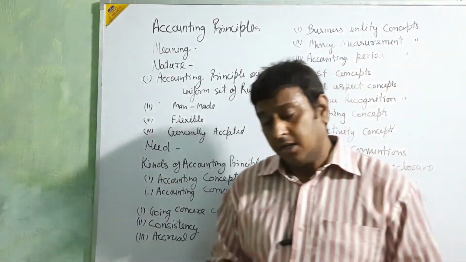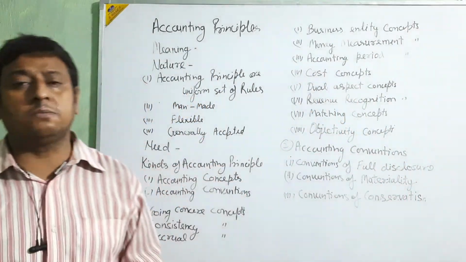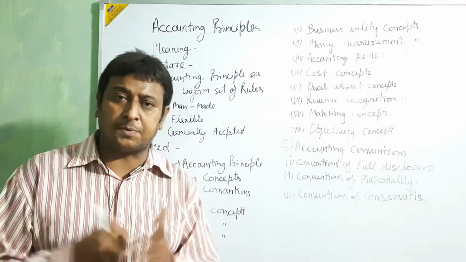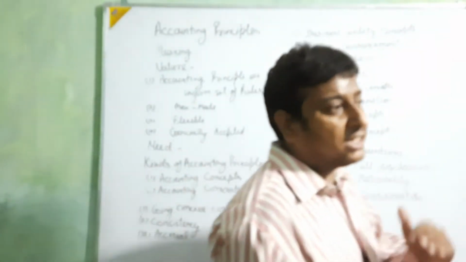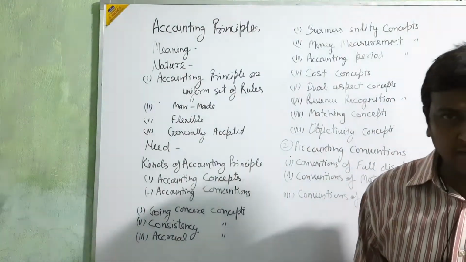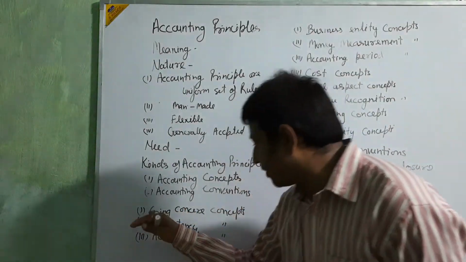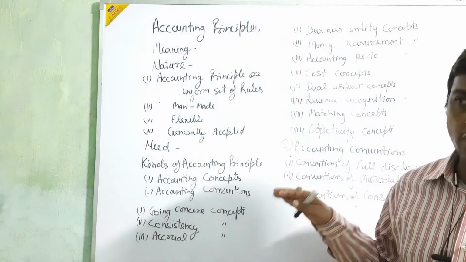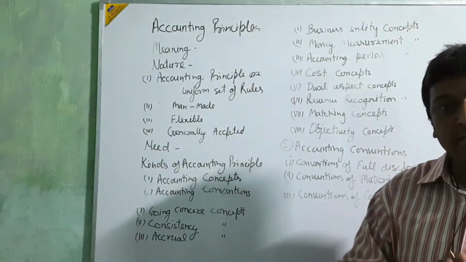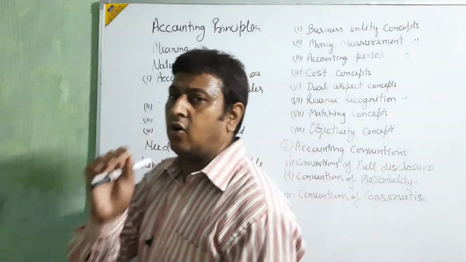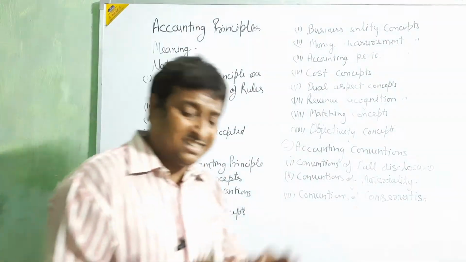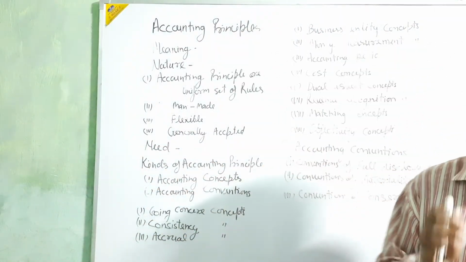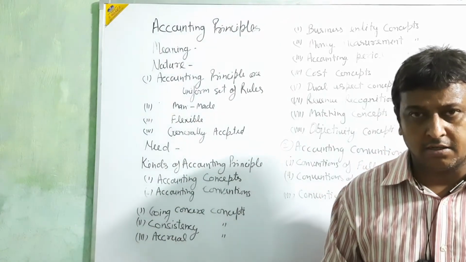And when transactions go on for a long period, up to the time the business is operated, then the accounting which follows the transactions also goes on for the long period. That is what comes here as the going concern concept. It means all the accounting principles tell you that you are going to utilize the accounting system for the long period.